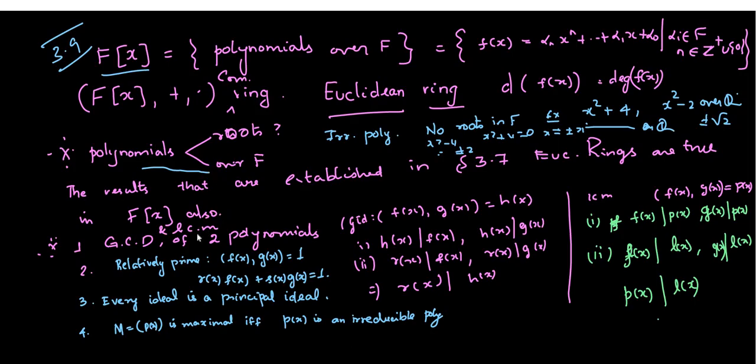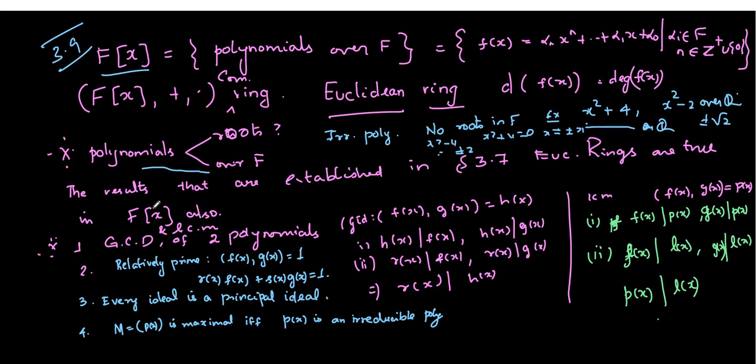One is GCD, the other one is LCM. This you would have come across in the previous semester in rational canonical form, or even in Jordan form. Especially in rational canonical form, you would have made use of them. It comes in Jordan also. Whenever you talk about the characteristic polynomial, it will play a role. Whether you are using GCD or LCM there, that's different, but polynomials play a role over there.